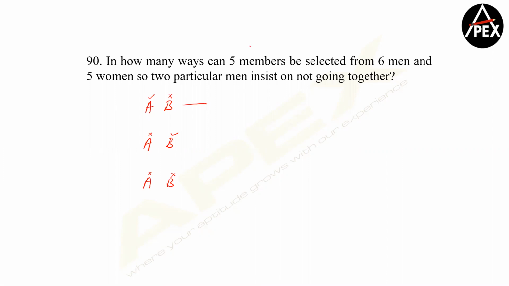Clear, guys? So what is happening? Out of total 11, 2 members are identified. So I have 9 more people left. Now, out of 5 that you have to invite, one person has already been invited. So this becomes 9C4. Similarly, this also will be 9C4 only. This or this becomes 9C5. So this becomes your answer.